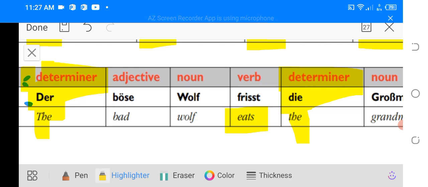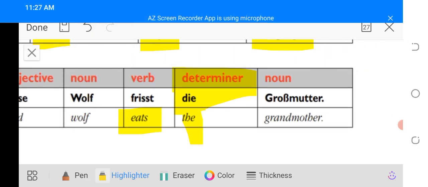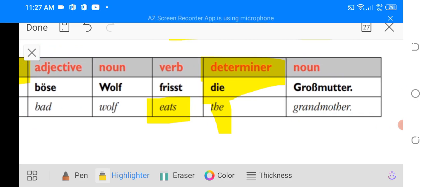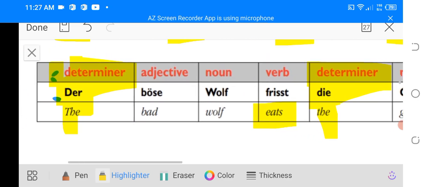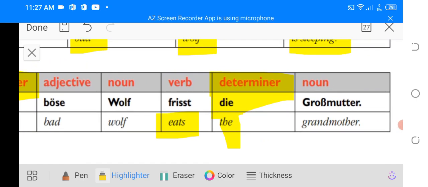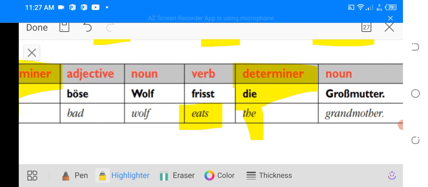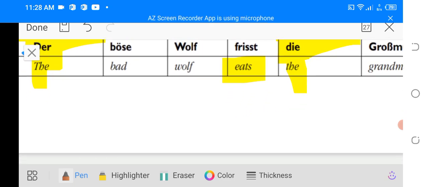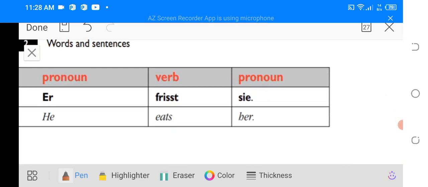Der böse Wolf frisst die Großmutter. The bad wolf eats the grandmother. You can see the determiner appears two times: at the beginning of the sentence, and also in the second to last word, the determiner die. Der böse Wolf frisst die Großmutter. Now look at another example.